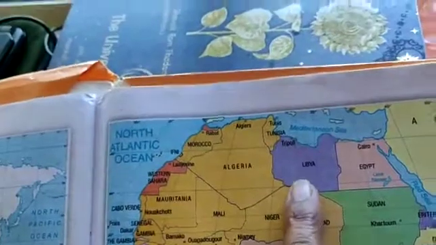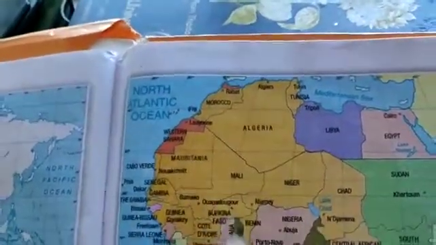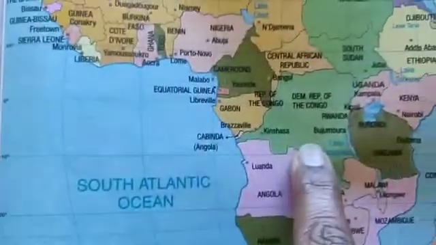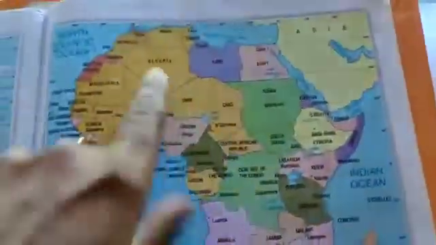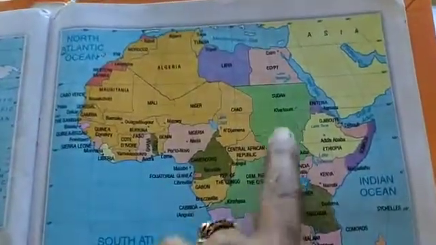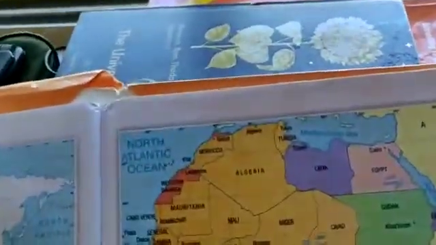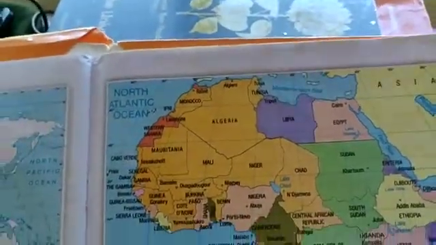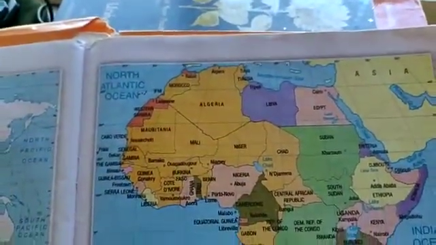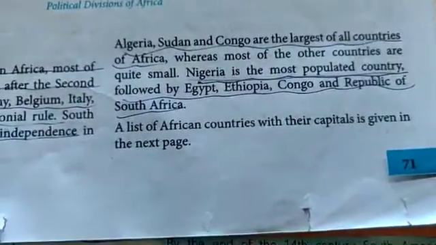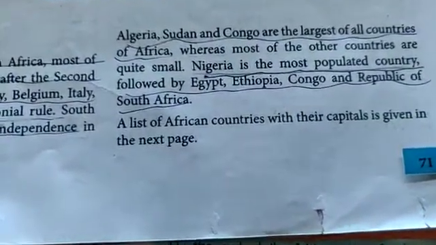Cairo, Egypt is here, Libya is here, Algeria is here, Niger, Chad, Mali, Sudan, South Sudan, and then you have the Democratic Republic of Congo. So you have Algeria, you have Congo and you have Sudan. These are the three biggest countries. Nigeria, children, is the most populated country, followed by Egypt, Ethiopia.